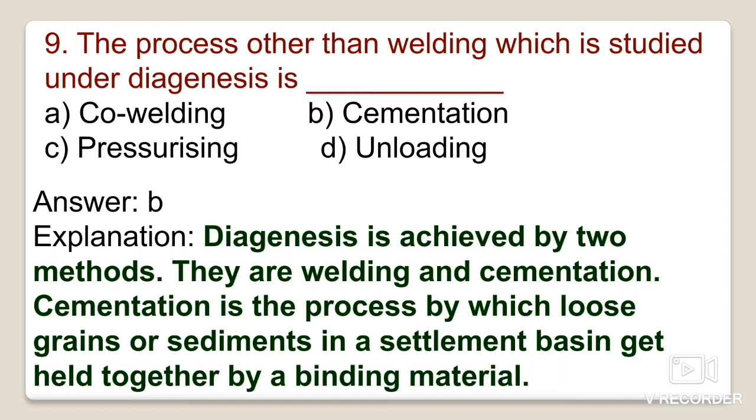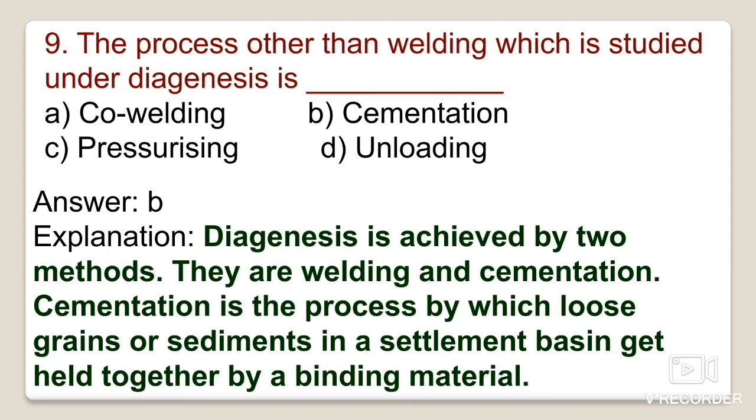In the process of cementation, water circulates through the pore spaces of the coarse grained sedimentary rocks, and the dissolved matter is precipitated between the grains, which causes cementation. The most common cementing materials are silica, calcium carbonate, or iron oxide, and sometimes clay minerals also form the cementing material.